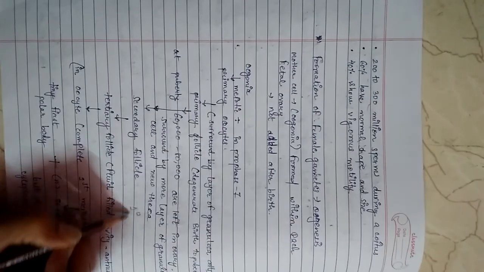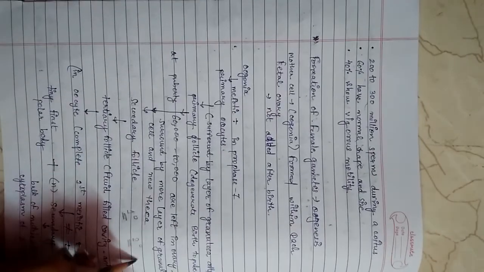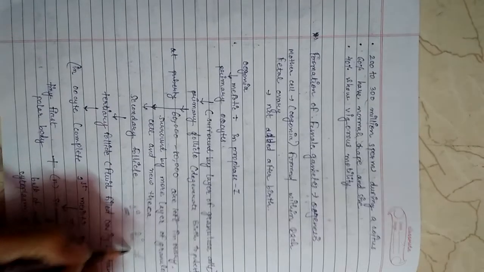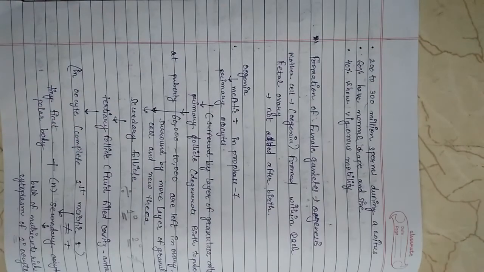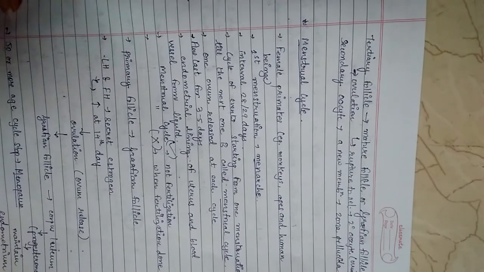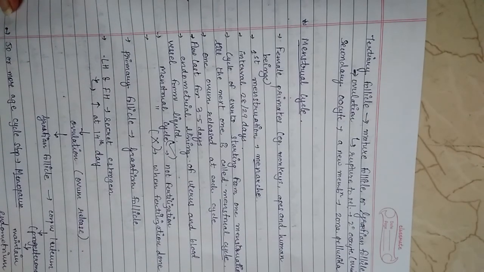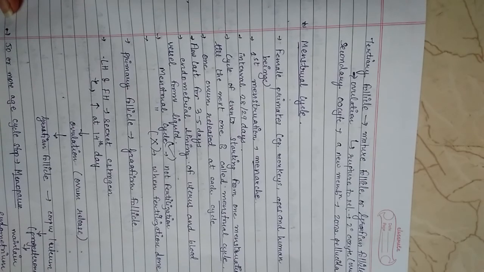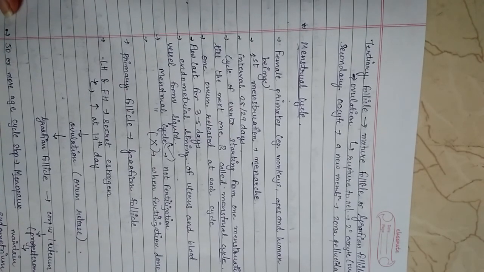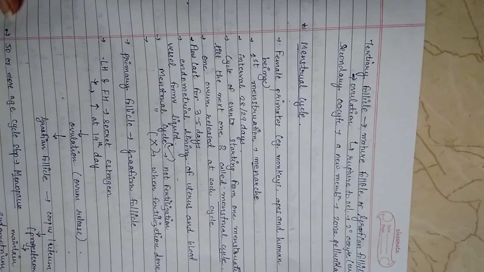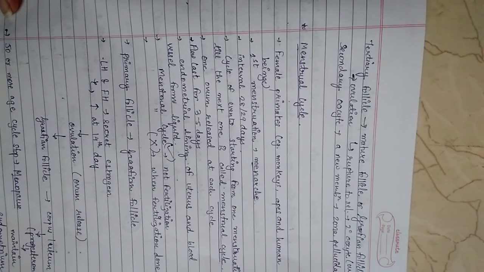This symbol is primary, this is secondary, this is unequal division.